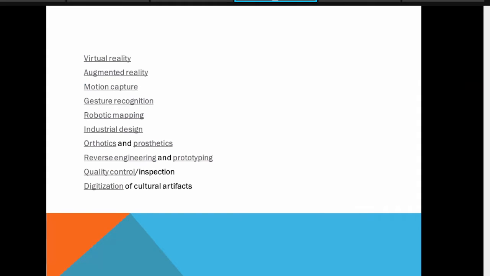Yeah. So besides that, there are different research fields, or you can say the actual usage of this 3D modeling. The important virtual reality, augmented reality, VR, AR, MR concepts are nowadays used in many different domains also. So it is just an interdisciplinary field, you can say. Then the motion capture, gesture recognition, robotic mapping, industrial design, orthotics, prosthetics in the medical field, reverse engineering, prototyping, quality control, and digitization. And of course, it is not limited to this list. There are many domains available where we are using this 3D modeling.